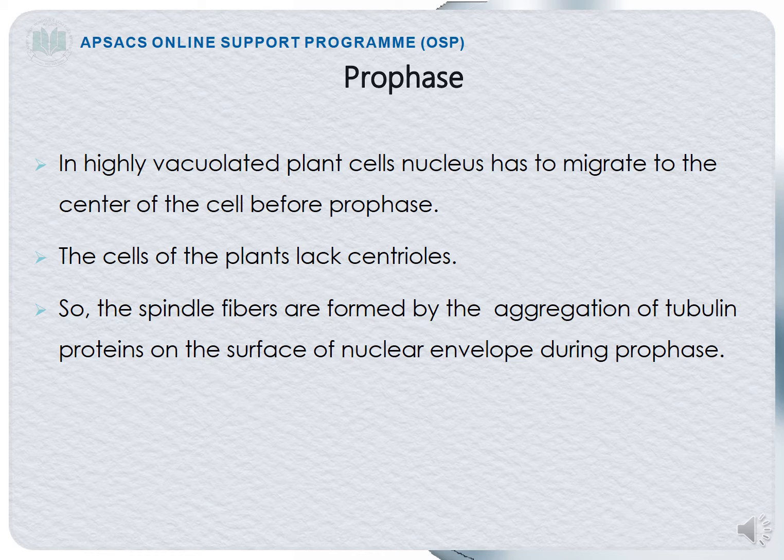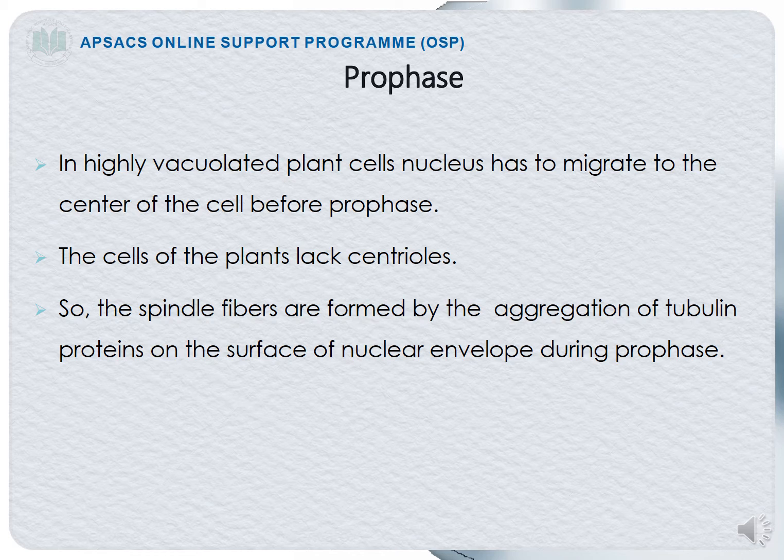Now we will be discussing prophase in the plant cell. As you all know, plant cells also have a vacuole and they have the nucleus at the side. So in highly vacuolated plant cells, the nucleus has to migrate to the center of the cell before prophase. Before the start of prophase, when the cell decides that it should divide, the nucleus will come to the center. The cells of plants lack centrioles.